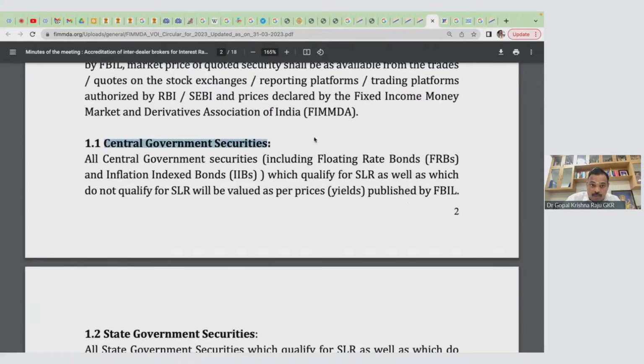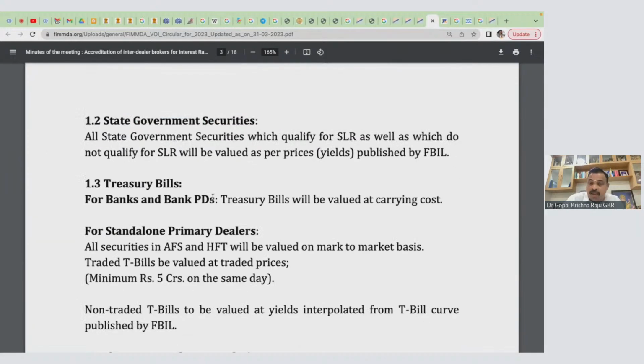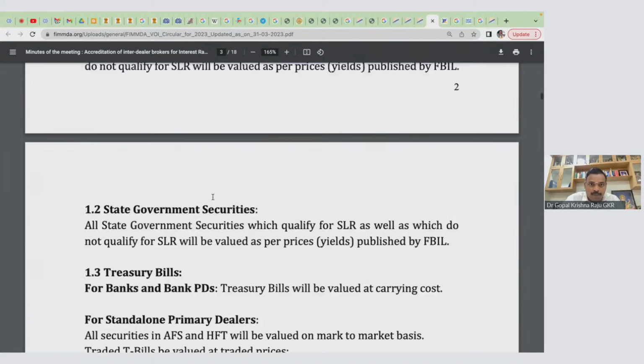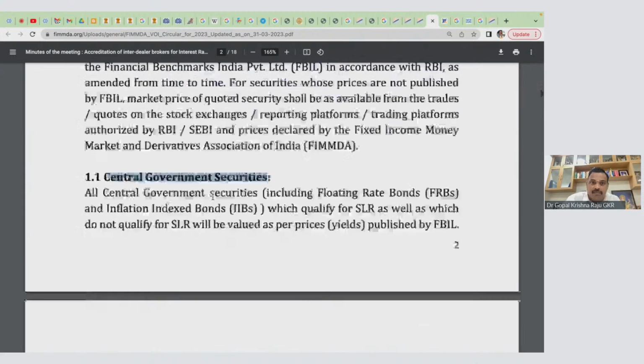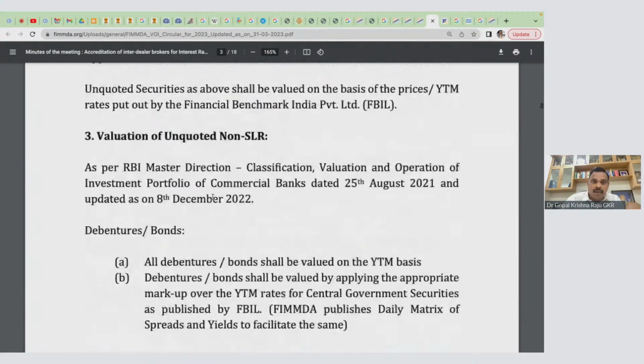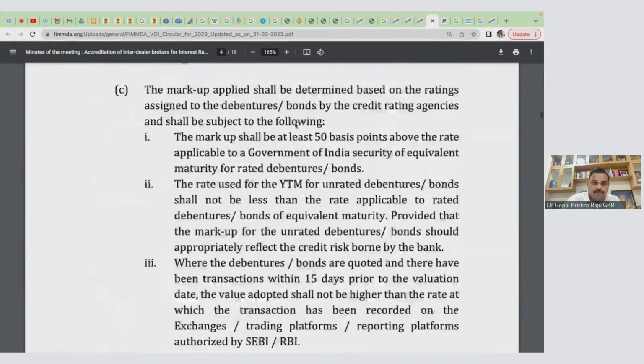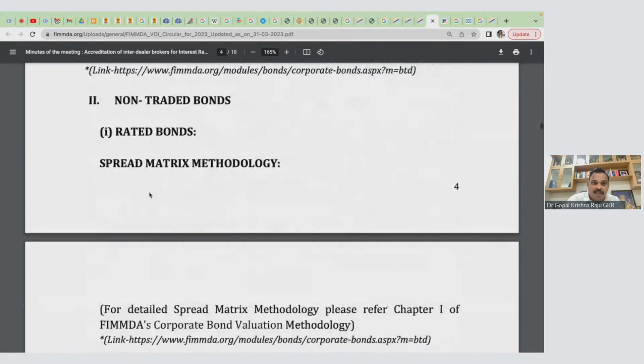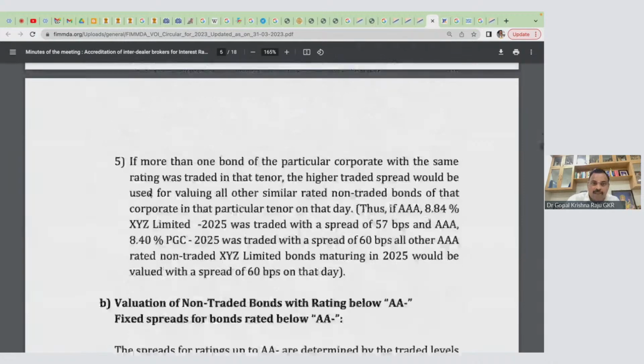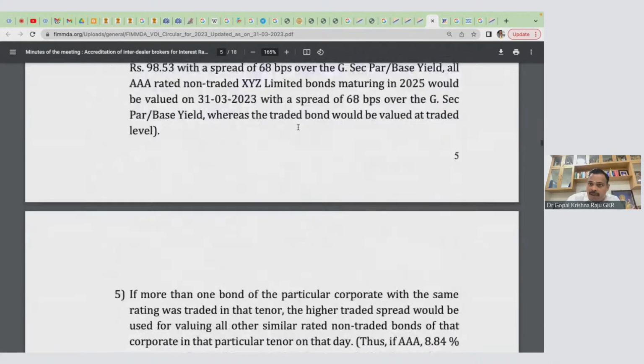They will invest in central government securities, state government securities, treasury bills. Now that will be at historical cost, that will be at book value. Now, should it be at book value or should we increase it to the current cost? We call it current cost. So this is very, very critical. This is a very important question. Valuation of unquoted SLR, traded bonds, non-traded bonds. Just now we saw everything, and this is an 18-page document.